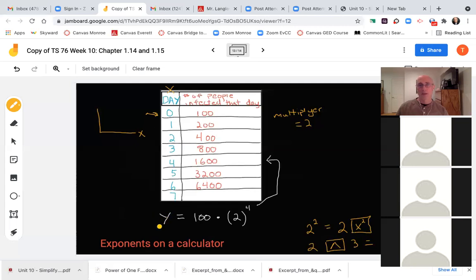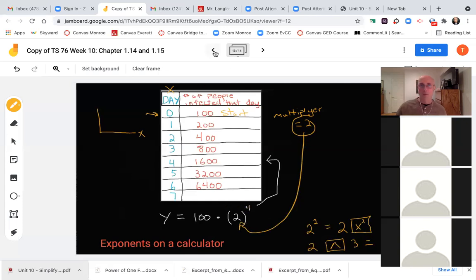We're trying to find out how many people would be infected, equals my starting value, which is what we started with, times, times means multiply, means exponential, my multiplier, which is 2, to the exponent here.